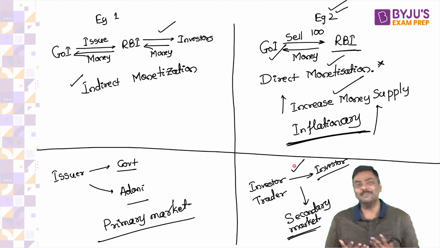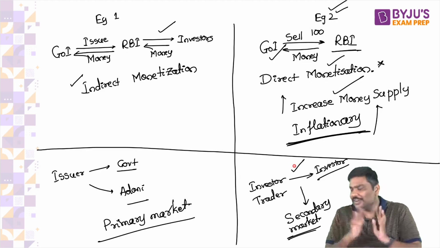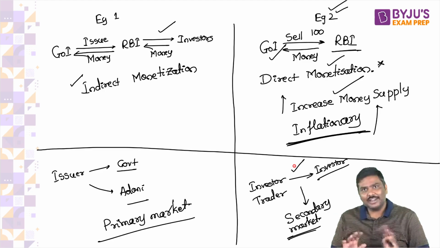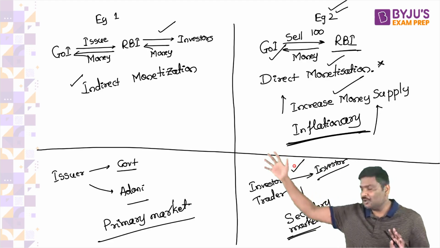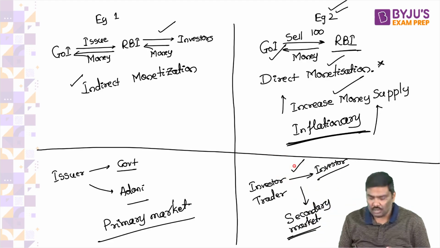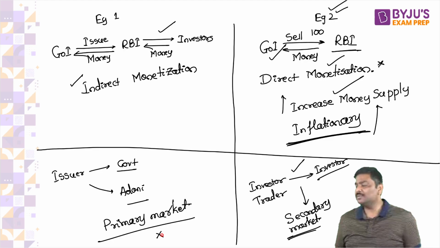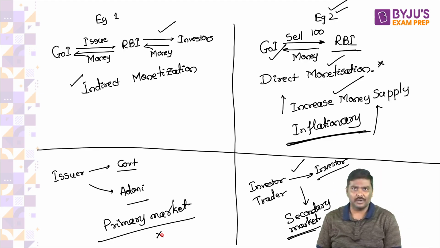Think logically now, my dear. The answer is right in front of you. It's not that I'm giving some new concept to you. It is there right in front of you. No. RBI is not allowed to participate in the primary market for government securities.